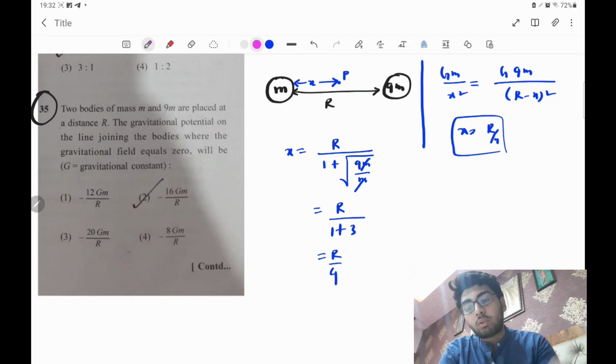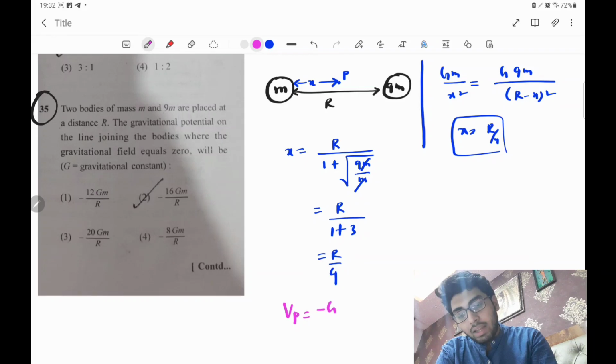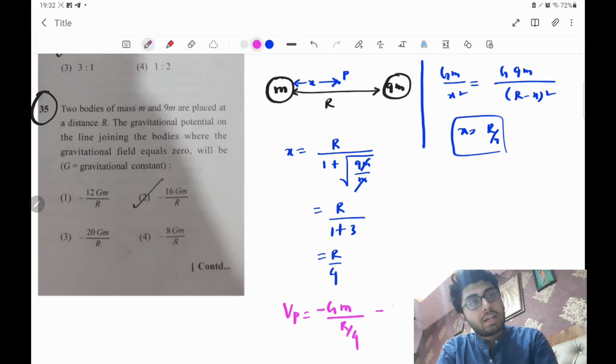So what will be the gravitational potential at this particular point P? Due to m, it will be minus Gm divided by r by 4, and due to 9m, it will be minus G into 9m divided by the distance, which is r minus r by 4, that means 3r by 4.